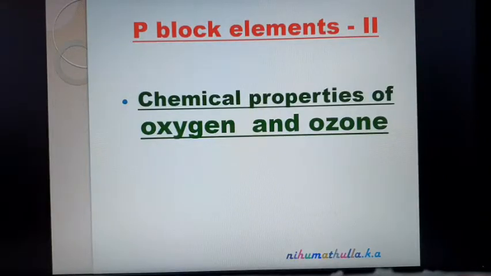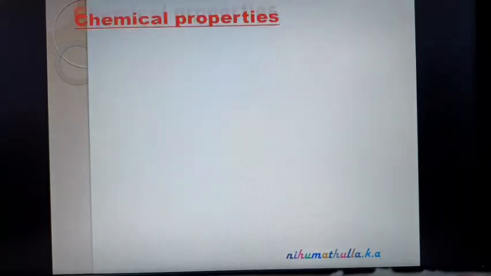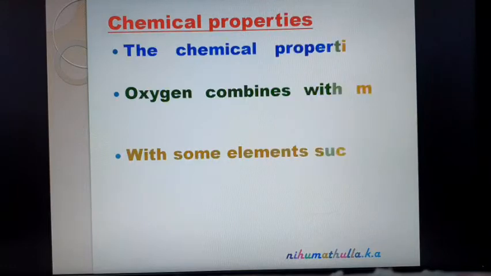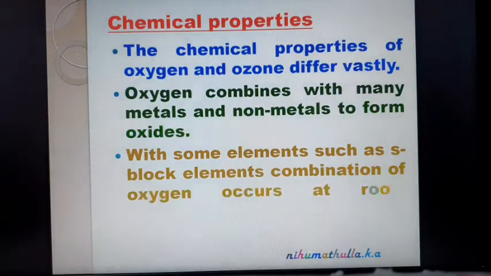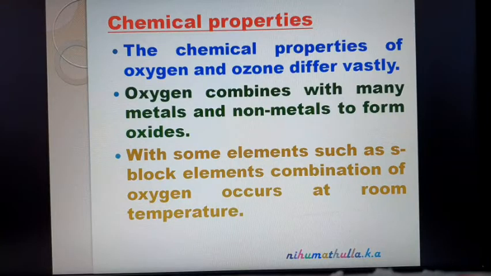Chemical properties of oxygen and ozone. Oxygen is also called dioxygen and ozone trioxygen. Chemical properties of both oxygen and ozone. The chemical properties of oxygen and ozone differ vastly.